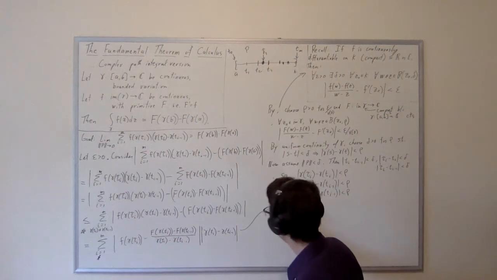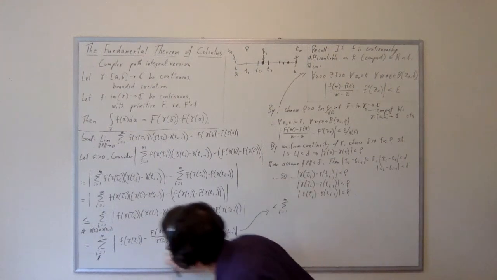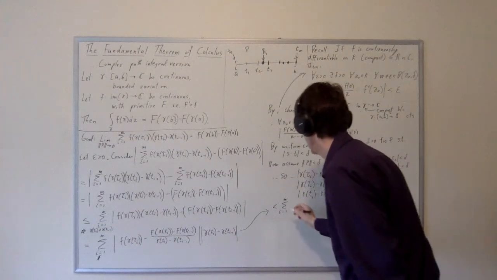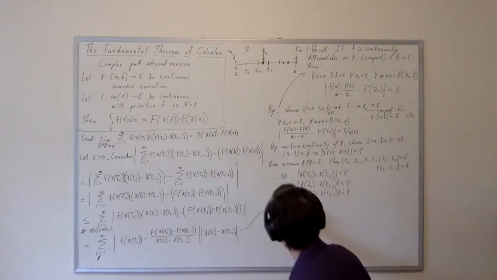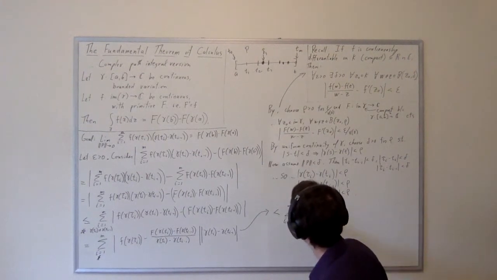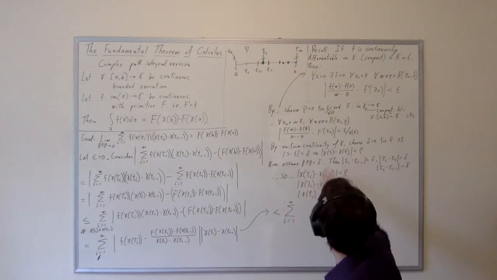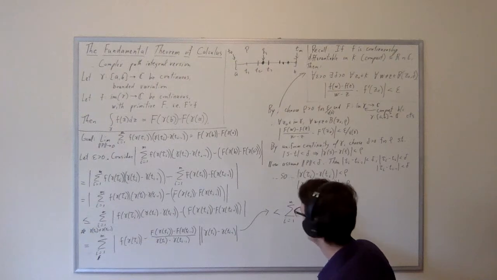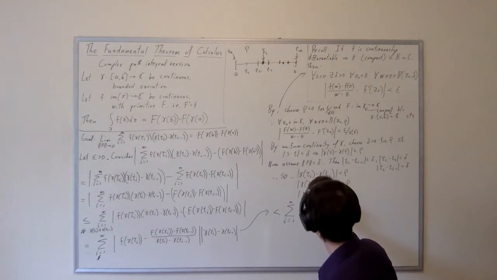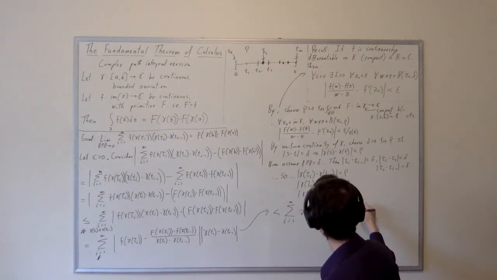What we get here is a less than, and then we get a summation. And then this thing gets to be controlled to be less than that bound we put on it, epsilon over the variation of gamma, and then, of course, we have gamma ti minus gamma ti minus 1.